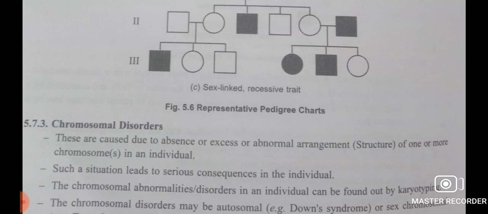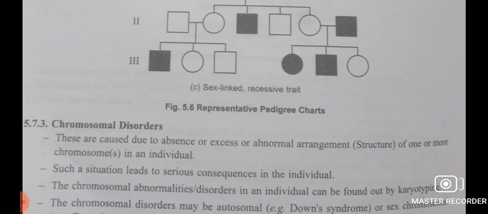So all this can lead to mutations or disorders. If a whole chromosome, or a set of chromosomes, gets added or deleted from the genome of the organism, then it is known as chromosomal disorders.